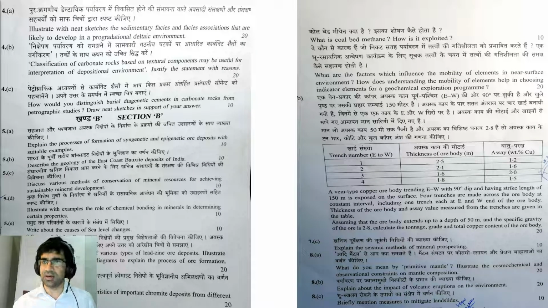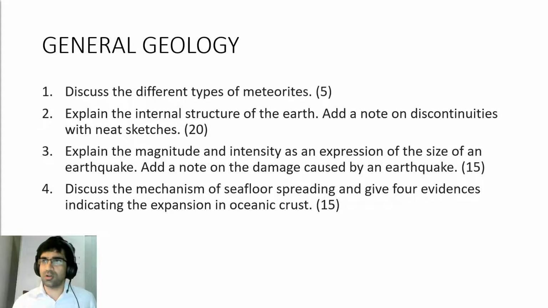These are again section B of paper 2, general geology. We will discuss what the main question types were. The first one is a very simple question: discuss different types of meteorites. If you open the Planet Geology course, in the first few lessons of the first chapter, you will find a discussion on different types of meteorites. Everyone will write chondrites, iron, stony meteorites, achondrites, stuff like that.